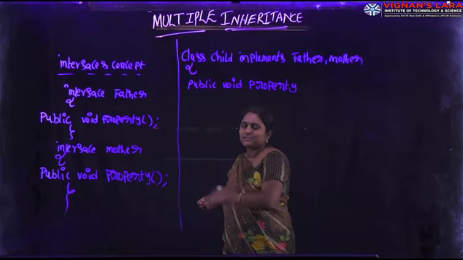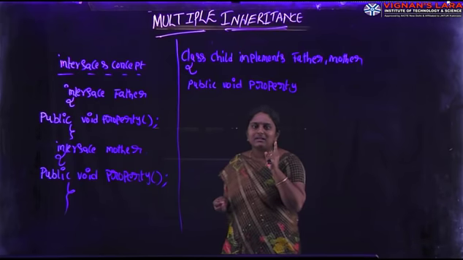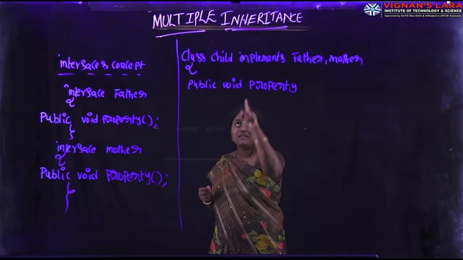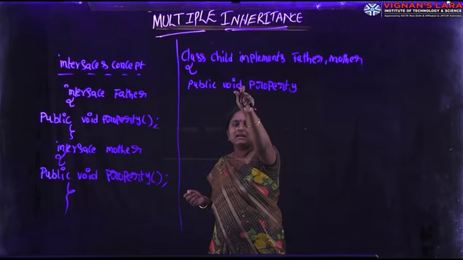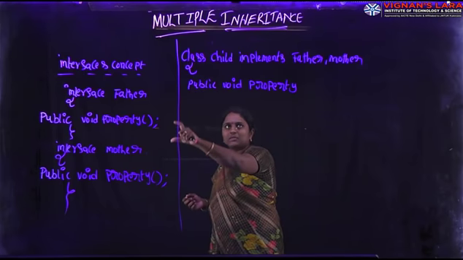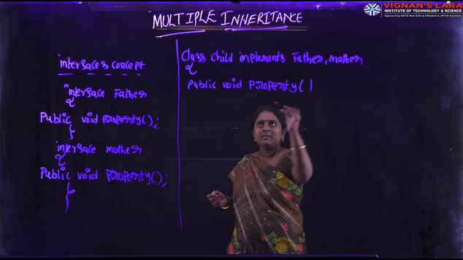Multiple inheritance means derivation of one class from two or more superclasses. Here our derived class is Child. That class is derived from two superclasses, Father and Mother. Here I am providing the body of the property method.